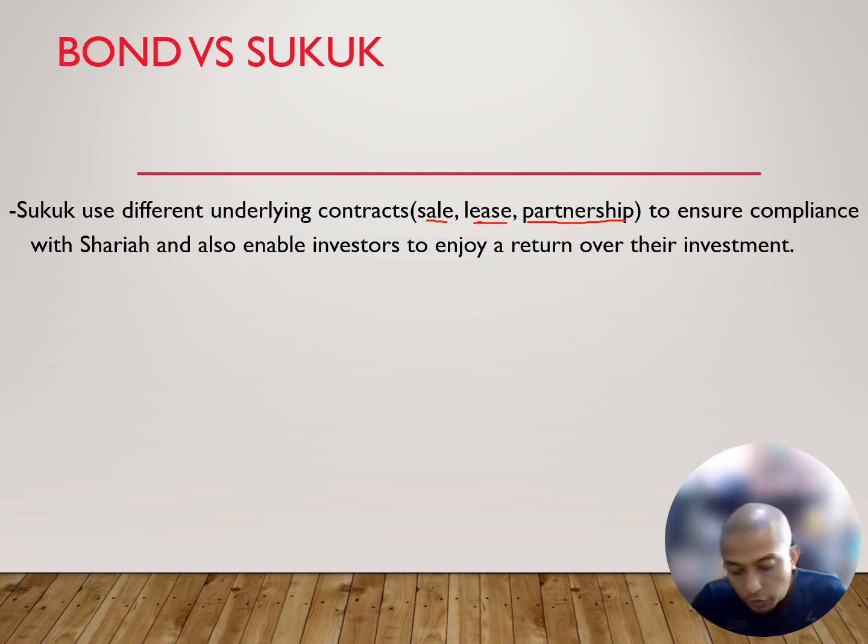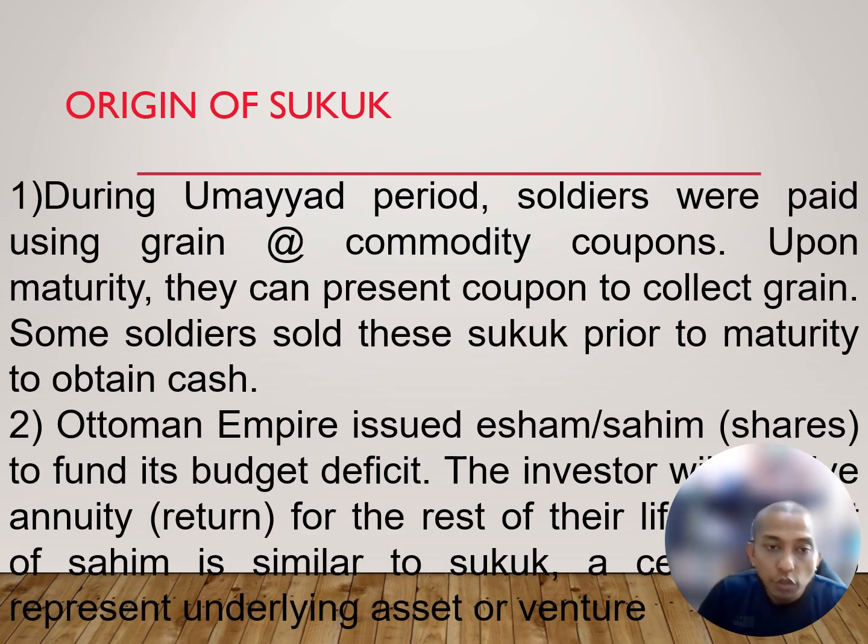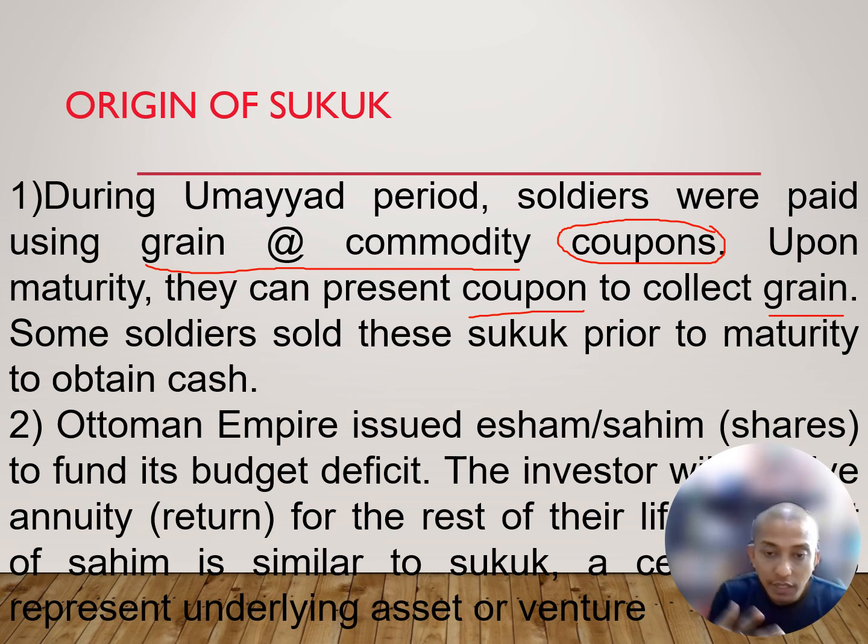So we go back to see the history of sukuk. During the Umayyad period, soldiers were paid using grain and commodity coupons. Commodity means raw goods, basic necessities. Upon maturity, they could present the coupon to collect the grain. Because at that time they used grain as their main source of food, like in Malaysia we use rice.